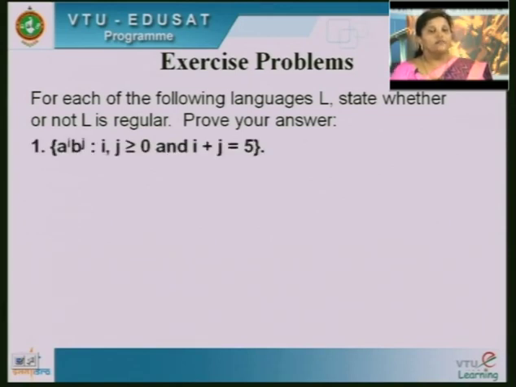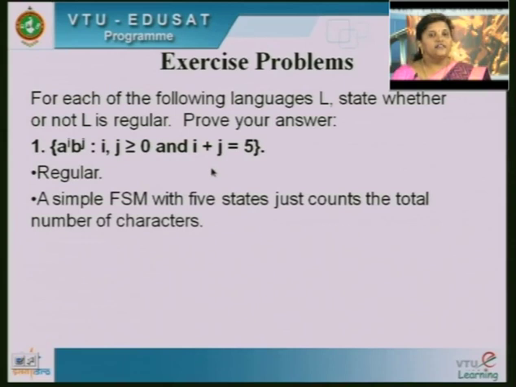For example, the given language is a to the power i, b to the power j, for i, j greater than or equal to 0 and i plus j is 5. Here clearly i plus j is 5, so it is regular, and it is a simple finite state machine with 5 states that just counts the total number of characters. Hence i plus j is finite, so you can design an FSM, and hence the given language is regular.